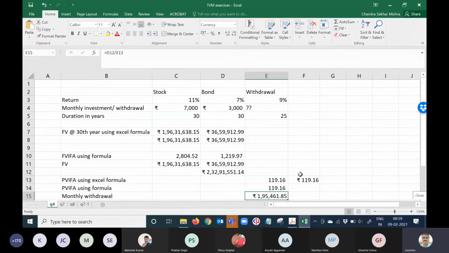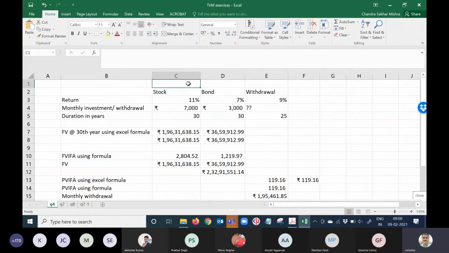Let's say I want to get 1,95,000 per month, but that is not sufficient for me. I want to get 2,50,000 rupees every month, based on my living conditions. How much should I invest, assuming the 70-30% split remains the same?